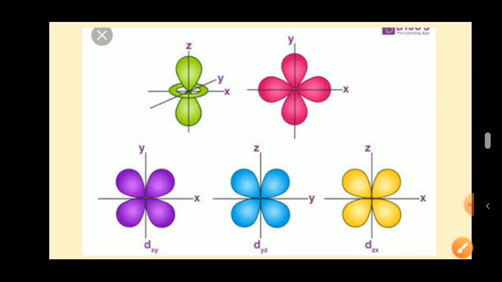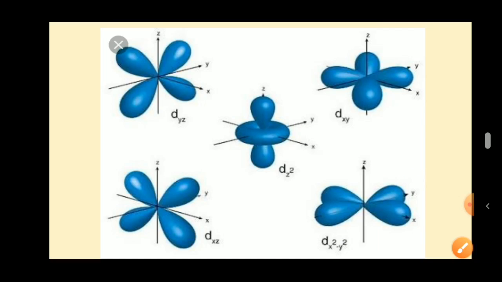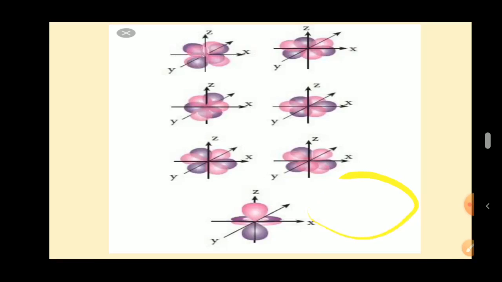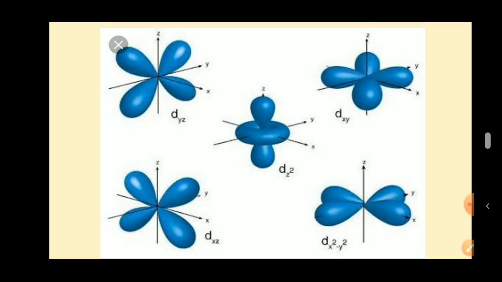So these are the arrangements. See here also you can watch it. This is about the d orbital, how it is arranged: the lobes in between the axes, and two are on the axes. Here in dx square minus y square, the lobes are oriented along the axes. Here also, dz square means the lobes are on the z axis.